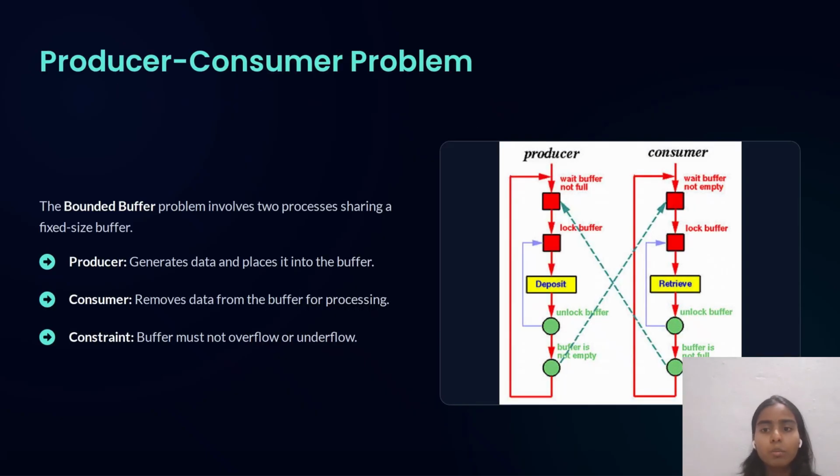The producer-consumer problem. The producer-consumer problem, also known as the bounded buffer problem, involves two processes sharing a fixed-size buffer. The producer generates data and places it into the buffer. The consumer removes data from the buffer for processing. Constraints: the buffer must not overflow or underflow.